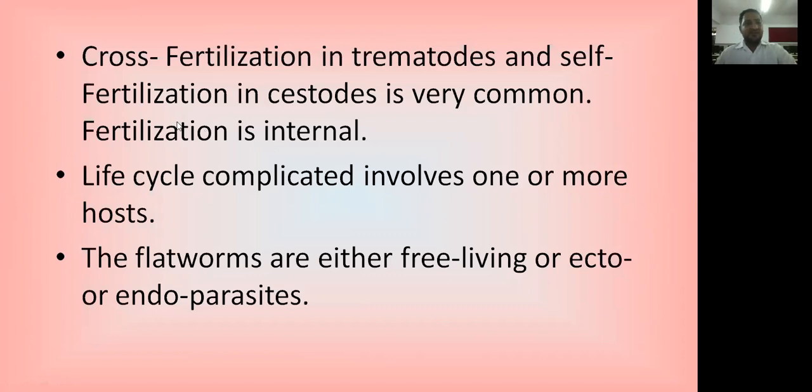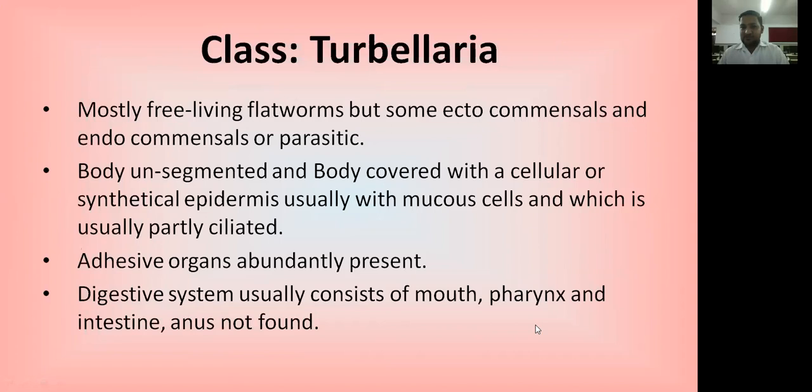The fertilization is internal. The life cycle is complicated. That means it involves one or more hosts. They need to transfer from one organism to a second organism for their complete development. The flatworms are either free-living or ecto- or endoparasites. Generally, they are endoparasites of organisms like mammals or fish or many other organisms.